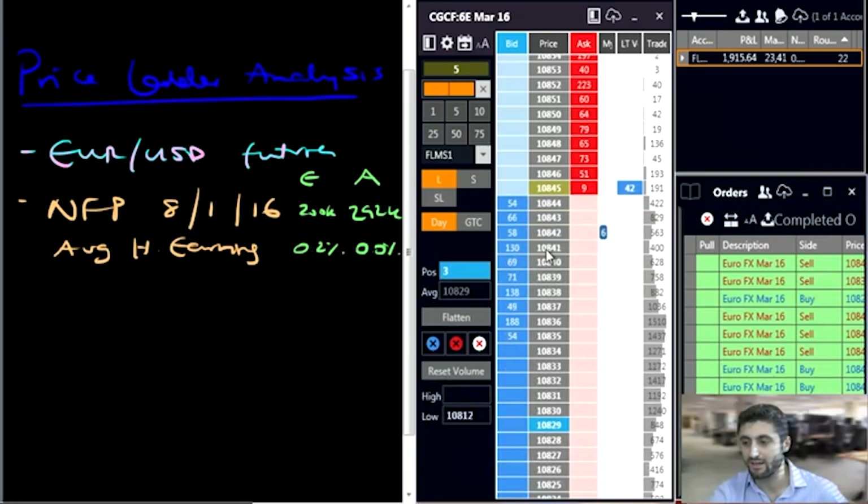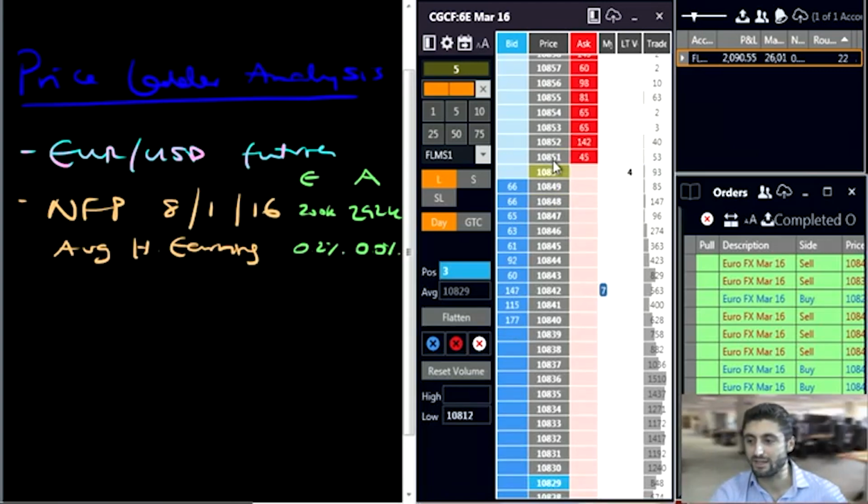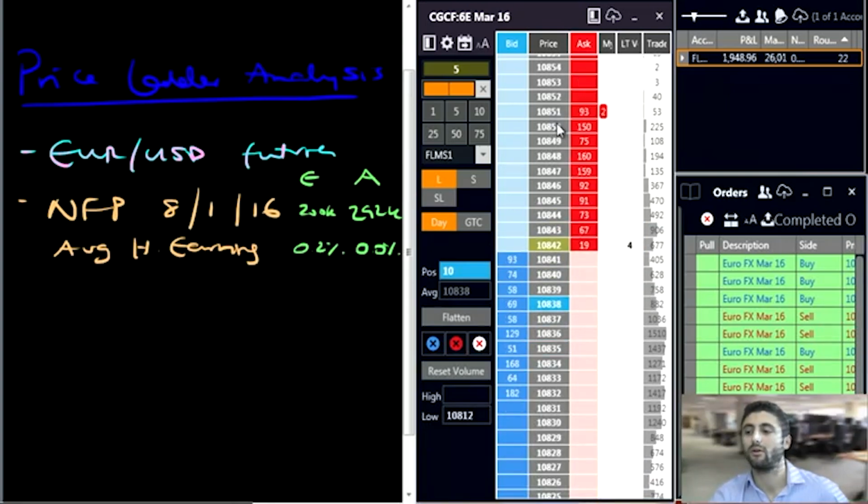I'm going to try and stick a few more lots in here, maybe another 7 lots, take me up to about a 10 lot. I'm just noticing there's 120 lots here at 41s. I'm trying to front run this size here and see if I can get a little bit more of a flush to the upside. I'm seeing a bit of size here at 52s. What I'm going to do is just offer here at 52s because even though I do want to get in with a little bit more size down here, I'm seeing that size is effectively holding the market there at 52s and potentially putting a little bit of a cap on there.